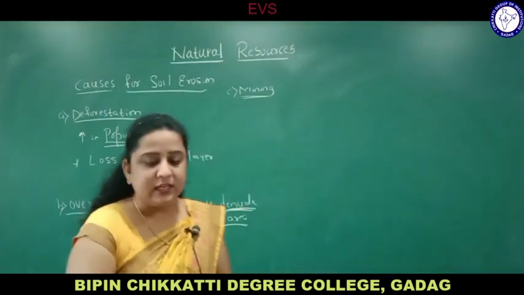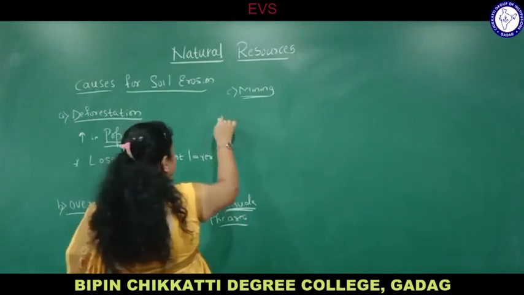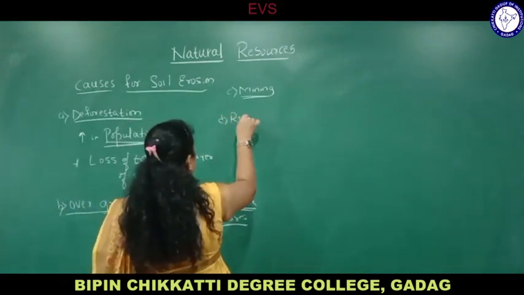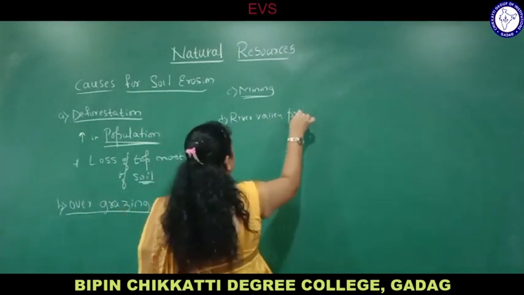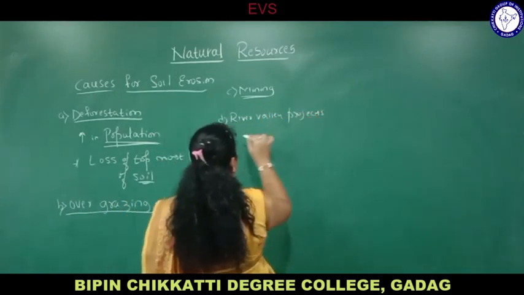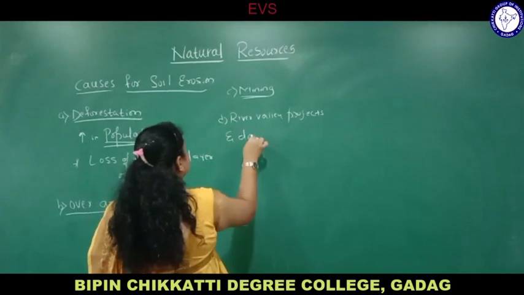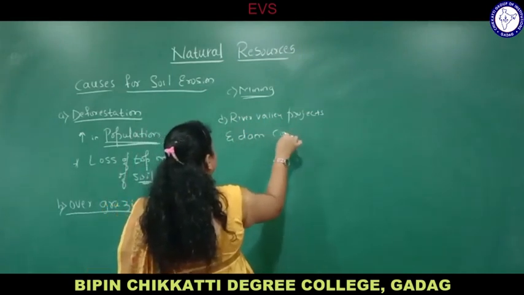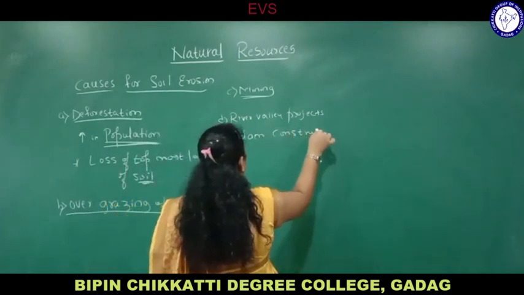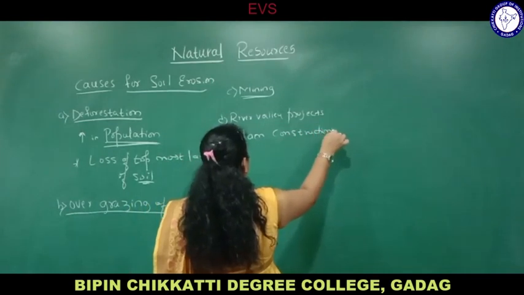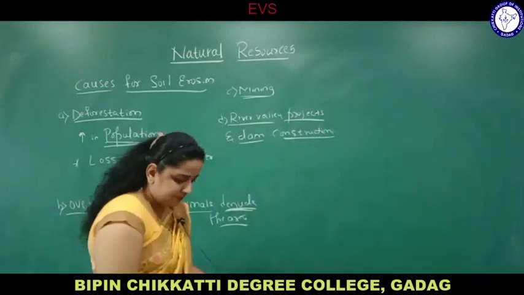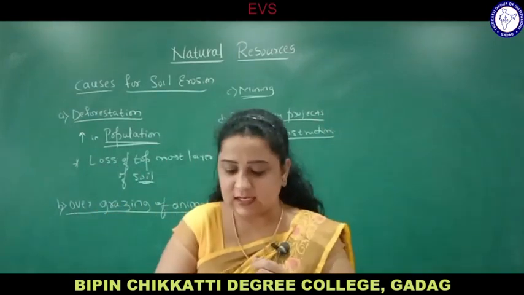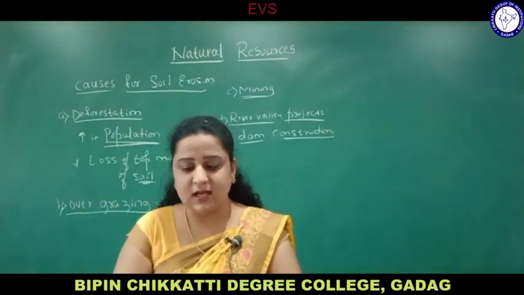Next, coming to river valley projects and dam construction. Now so many projects have been there like Narmada River Valley and Sardar Dam construction.